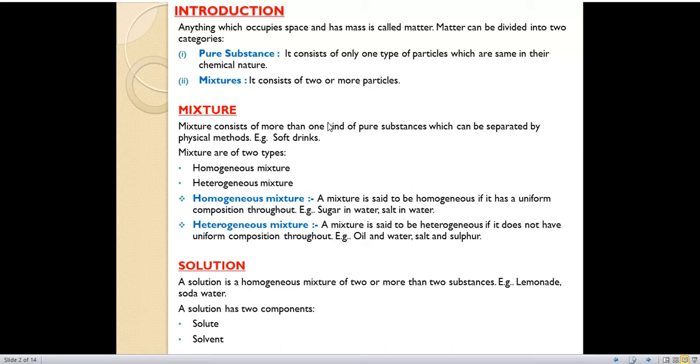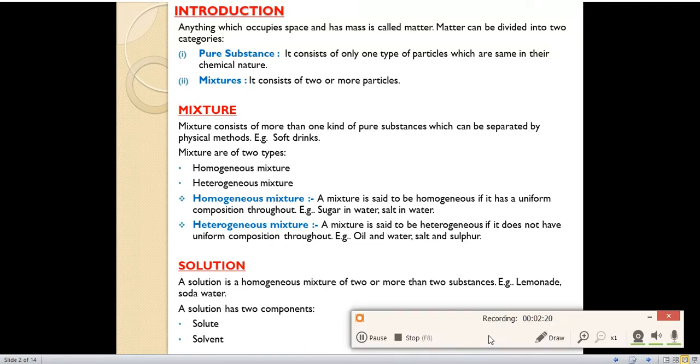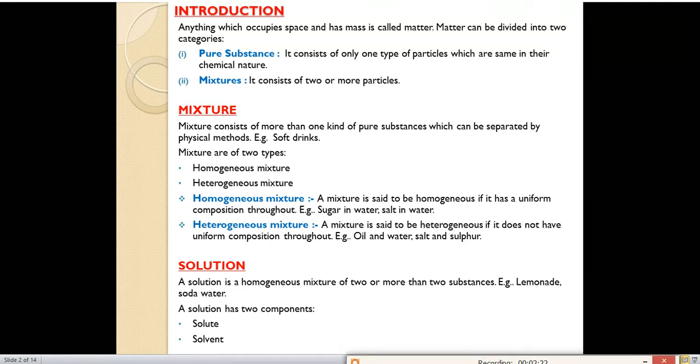Homo means what? Same, and hetero means different. So what is the definition of a homogeneous mixture? A mixture is said to be homogeneous if it has a uniform composition throughout. For example, sugar in water and salt in water. Suppose you take one glass of water. If you add sugar or salt and mix it with the help of a spoon, you can't see the sugar particles or the salt particles in the water. Why? Because they are completely mixed in that water.